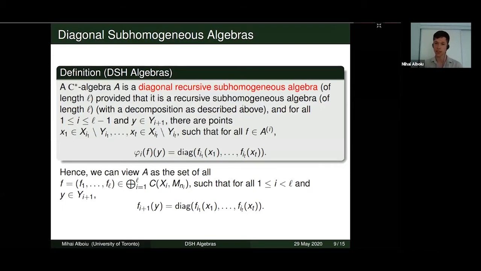Okay, so the subclass of these that James and I looked at are what we call DSH algebras, or diagonal recursive subhomogeneous algebras. And we say that a C-star algebra A is a diagonal recursive subhomogeneous algebra of length L, provided that it's a recursive subhomogeneous algebra of length L with the given decomposition as shown on the previous slide.